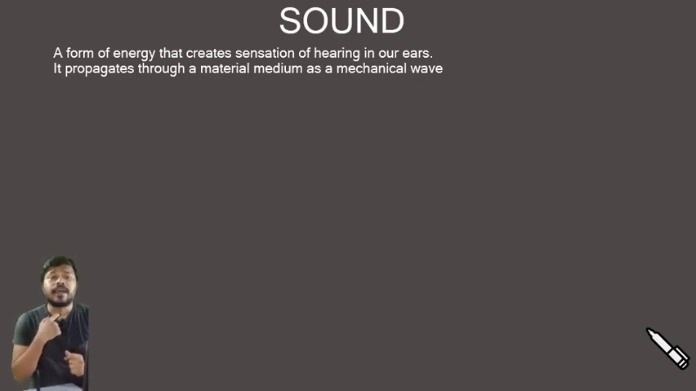I'm talking because I can vibrate my vocal cord. That creates different frequencies of sound, and that frequency travels through the air and reaches the ear of the listener, and that's how the listener can hear me. If you think about the speakers in loudspeakers and sound systems, they vibrate so much when they are on. So sound is basically a form of energy that creates a sensation of hearing in the ear.